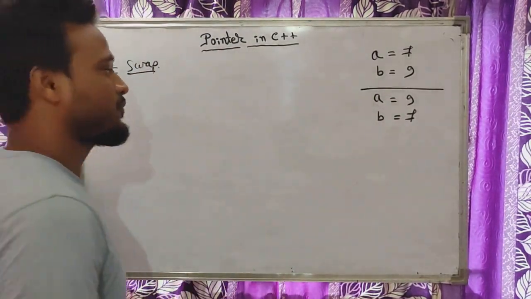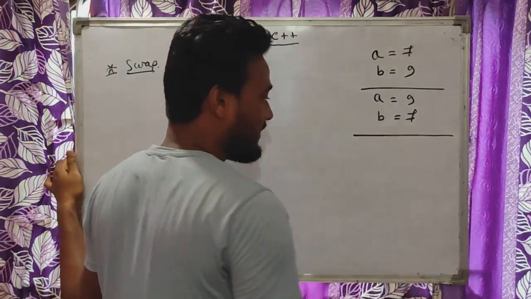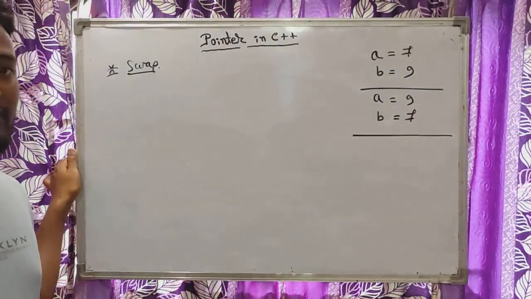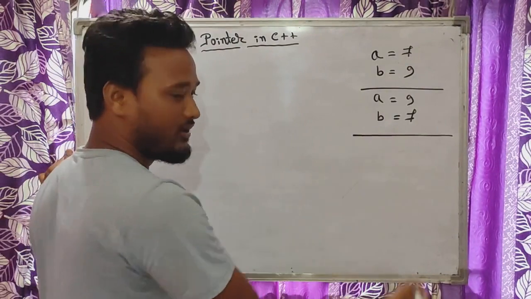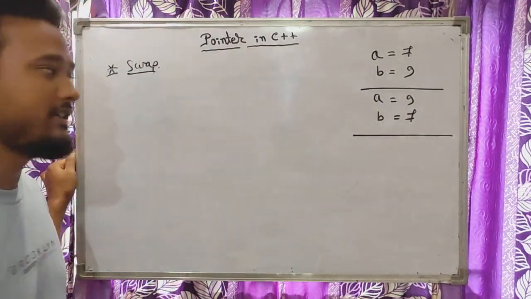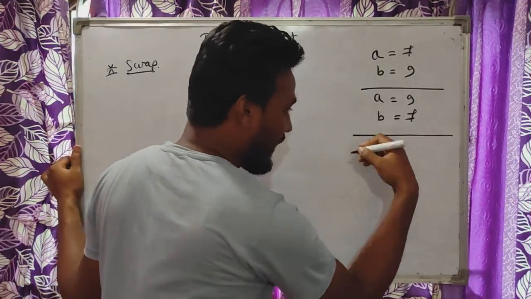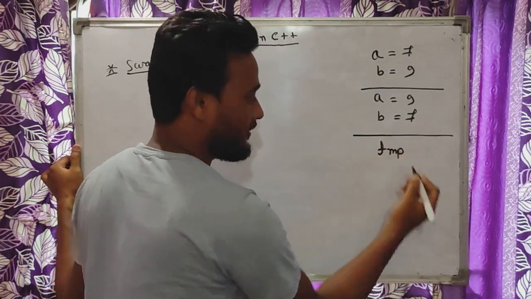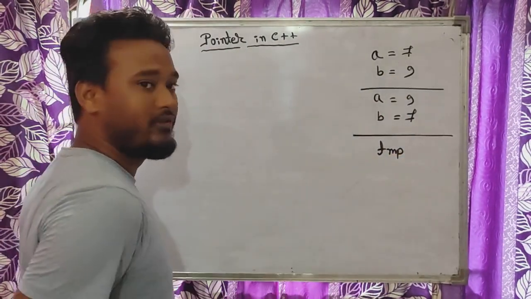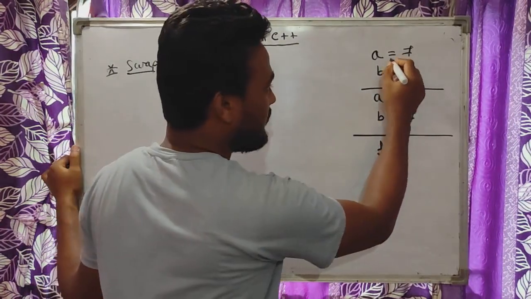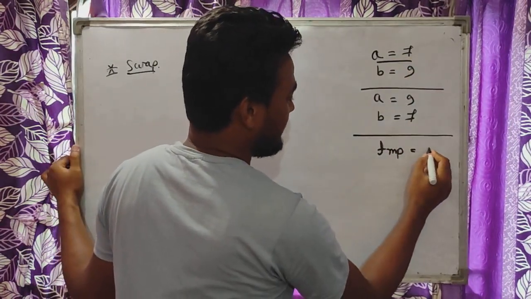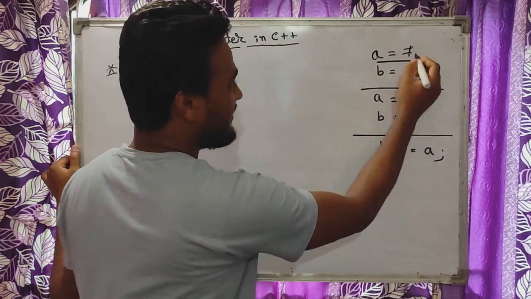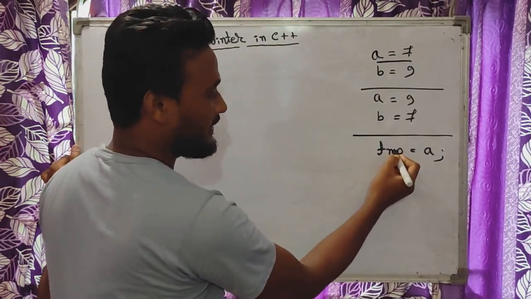So how we can change these two values? This is possible only by declaring another variable. Say we are declaring here one temporary variable, that is tmp. So how we can swap this value? We have to declare a variable tmp. In this temporary variable, we are going to assign the value of a. So a is having the value 7. So 7 will be assigned here.